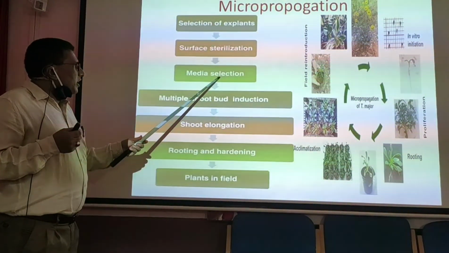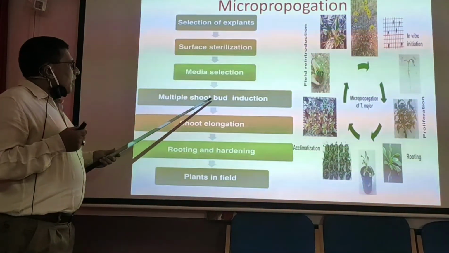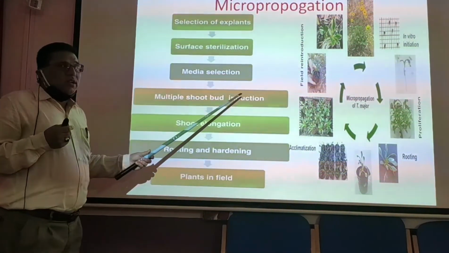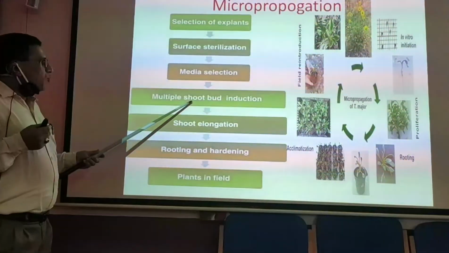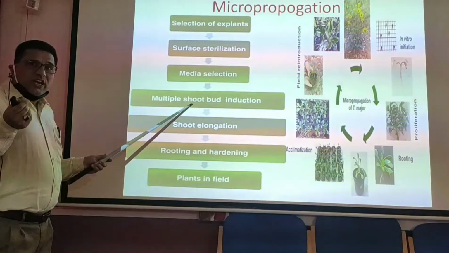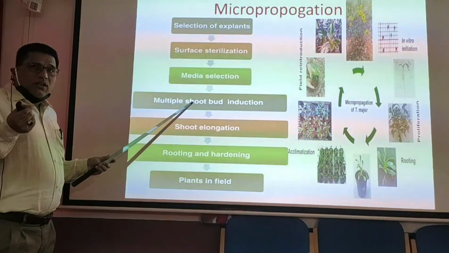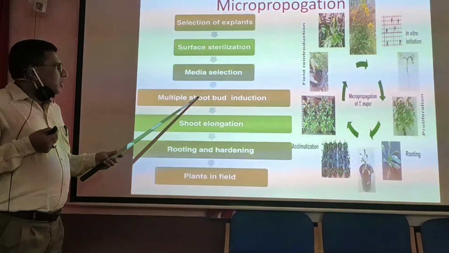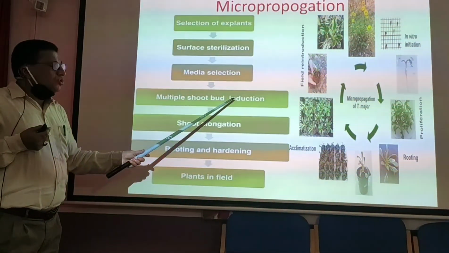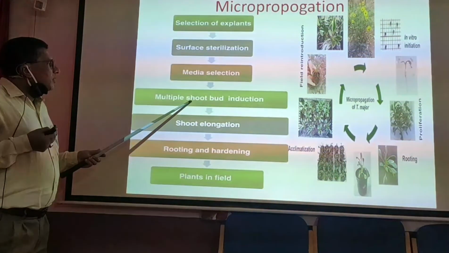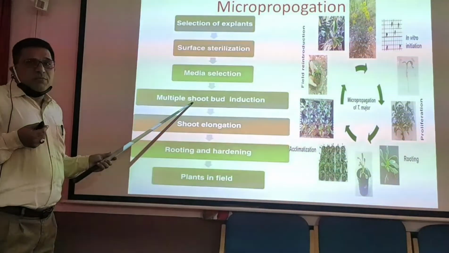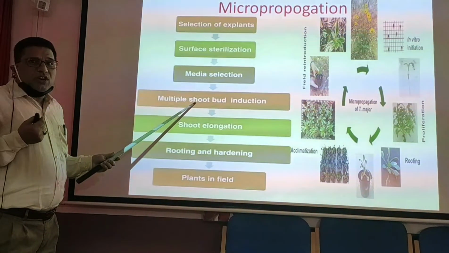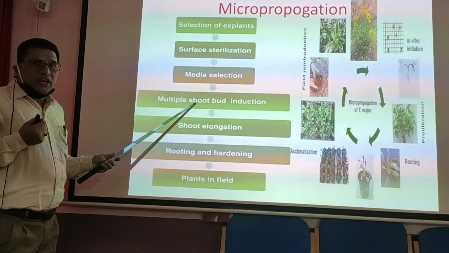After it is inoculated, we allow it to grow and then we induce multiple shoot bud production. So from one single piece of internode, we will produce a good number of shoots by inducing multiple shoot buds by changing the composition of the culture media. For example, we took one piece of internode and cut it into 100 pieces.